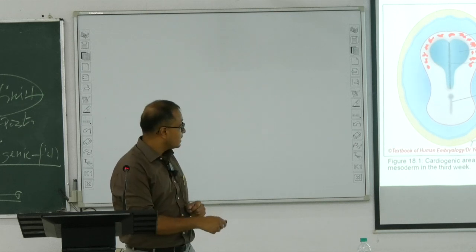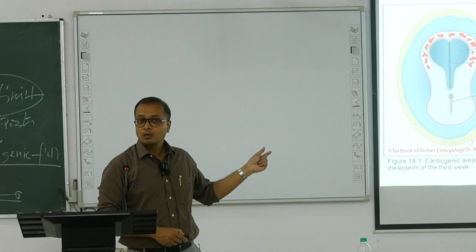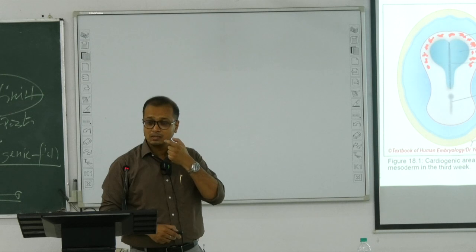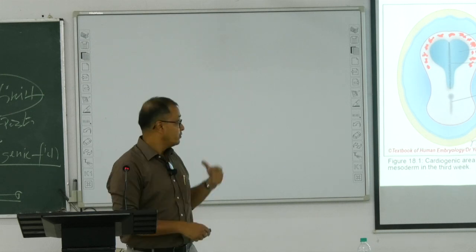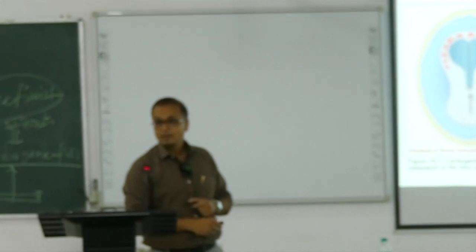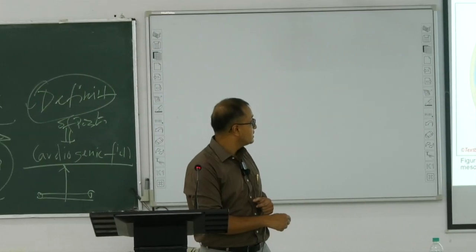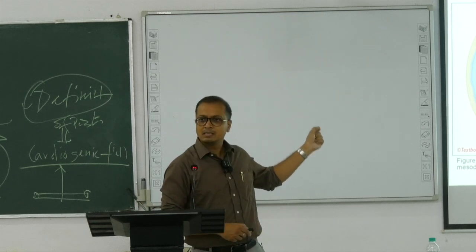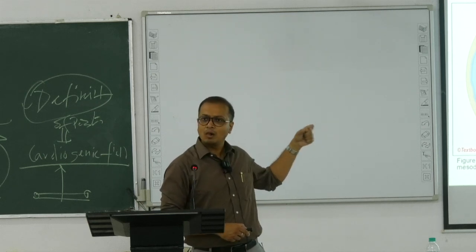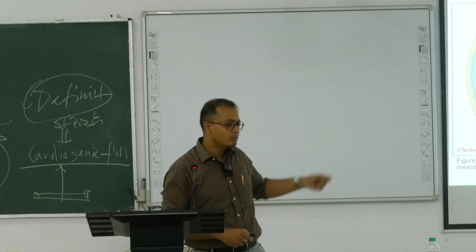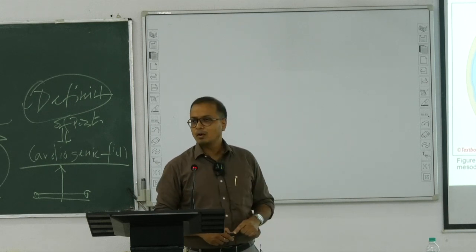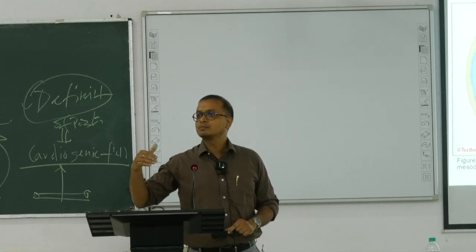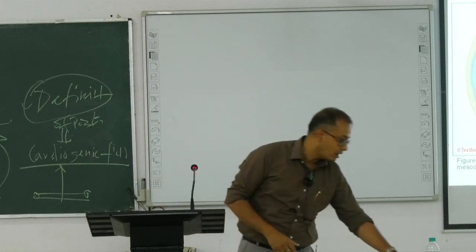Now with the region where the primary heart field is, we have a developing tube, which is the future pharynx. So where the cluster of cells has accumulated, the future pharynx is present at the same time, and the endodermal tube of the pharynx also signals this region, which develops another field. We call it the secondary cardiac field.